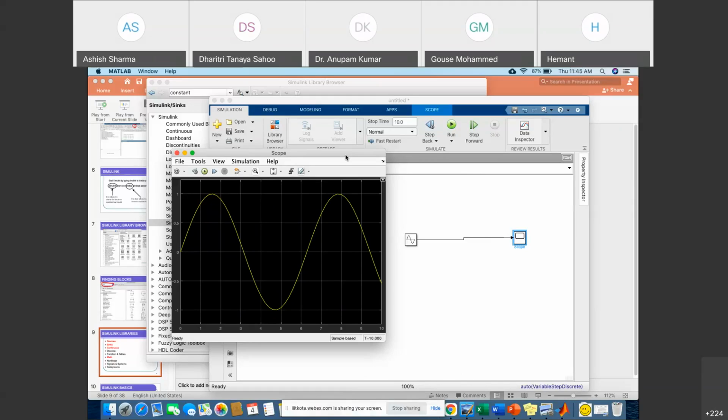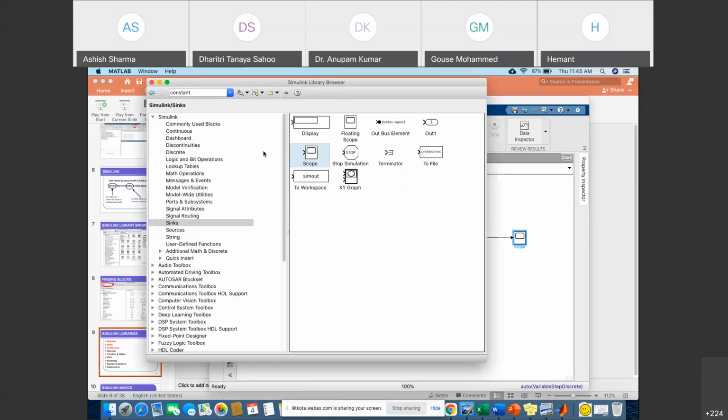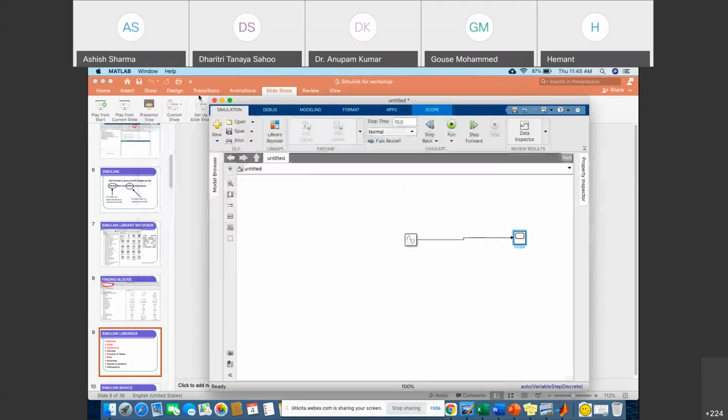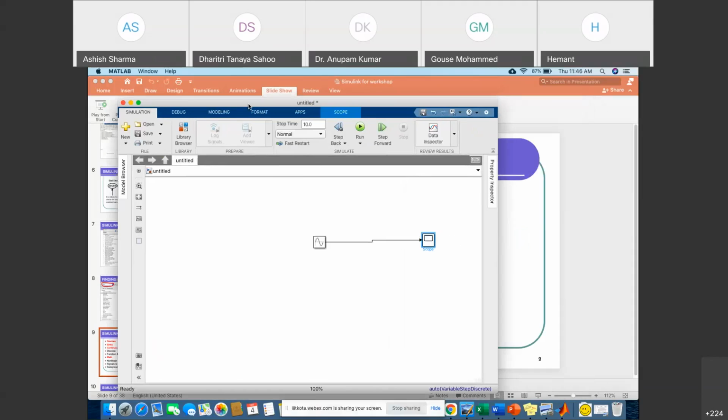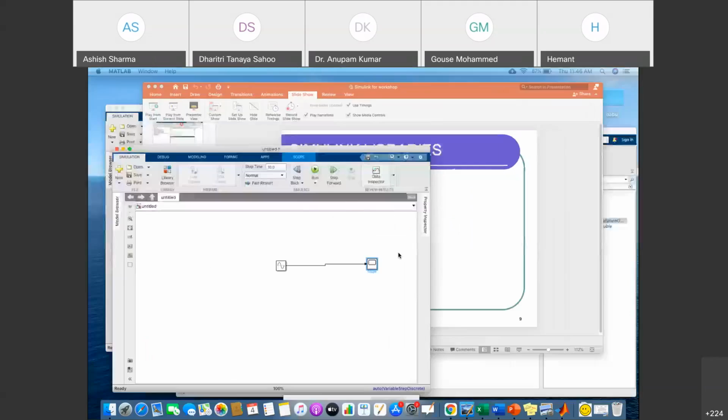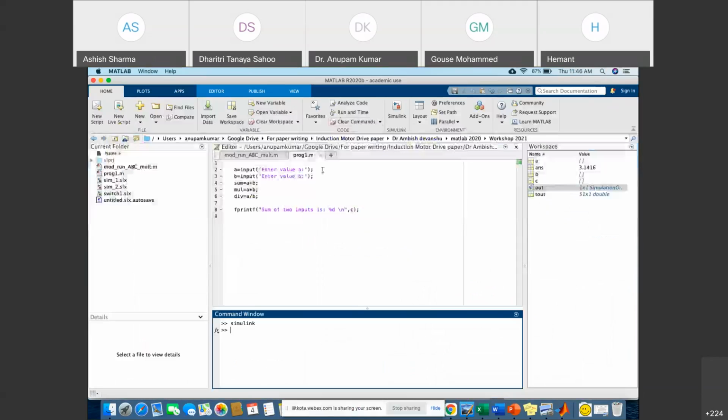Okay, please wait. So I'm starting from scratch. Open your Simulink. Where is my MATLAB? Okay, so this is home. This is our main MATLAB, right?